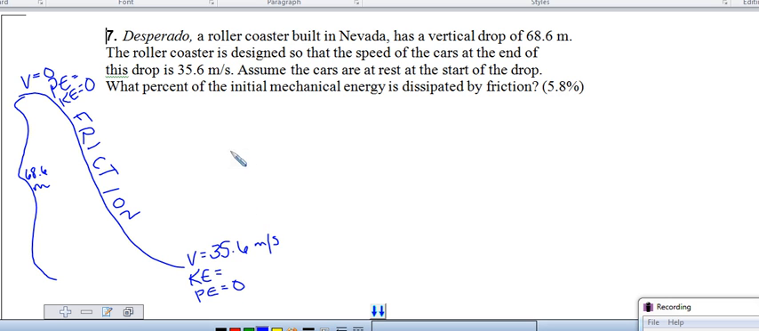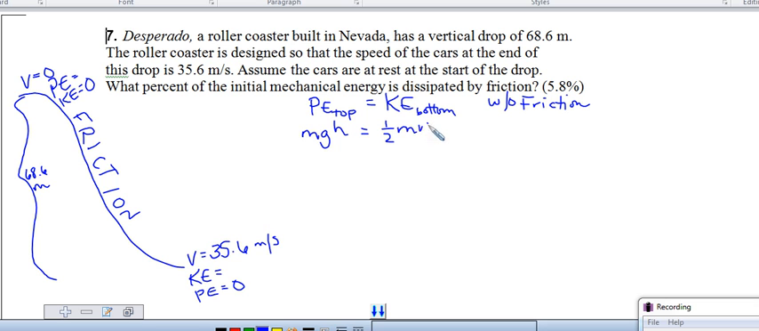So what I'm going to do is start by just thinking about how much energy I would have at the bottom if I did not have friction. I can find that by setting the total energy at the top, which is potential energy, equal to the kinetic energy at the bottom. Remember, this is without friction. Mathematically speaking, potential energy can be written as mass times gravity times height. Kinetic energy is 1/2 mv squared. Remember, this is at the bottom and the potential is at the top.